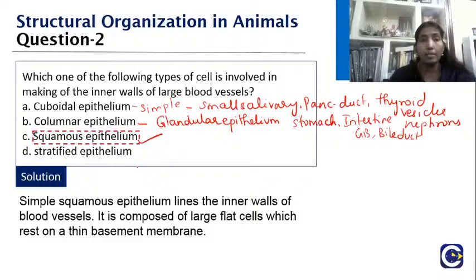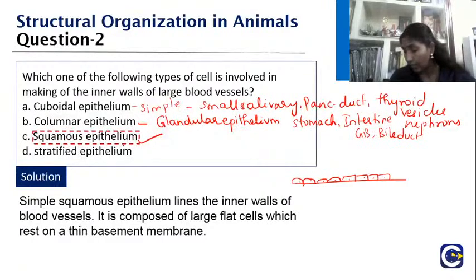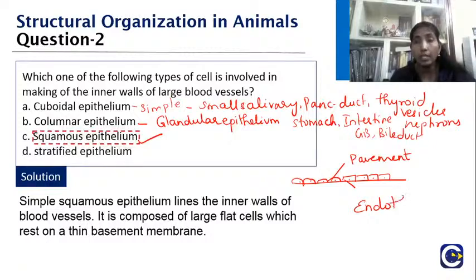What about the squamous? The squamous epithelium, which is called the pavement epithelium, is going to line the inner walls of the blood vessels, the heart, the lymph vessels. So that is why we say they are lined by the squamous epithelium. Excellent Shreya, Jeevita, Akshaya, very good ma. Because this is also called a pavement epithelium. They look like a pavement, and the one that is lining the blood vessel, we call the endothelium.